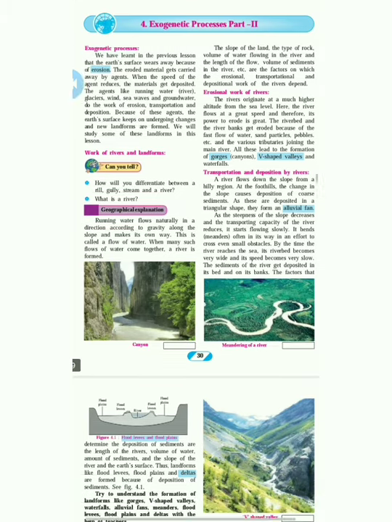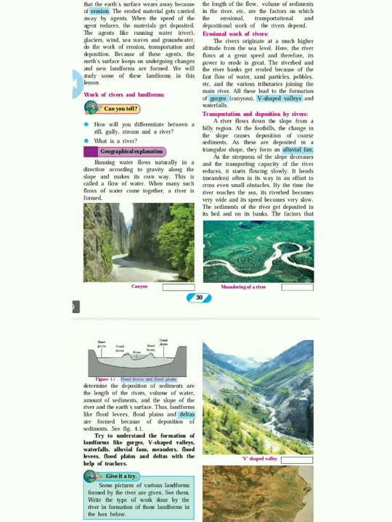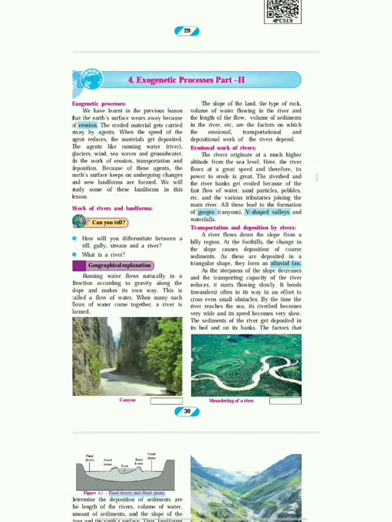Now, the geographical explanation. Running water flows naturally in the direction of gravity along the slopes and makes its own way. Obviously the river also goes wherever the gravity of the land takes it. This is called a flow of water. When many such flows of water come together, a river is formed.